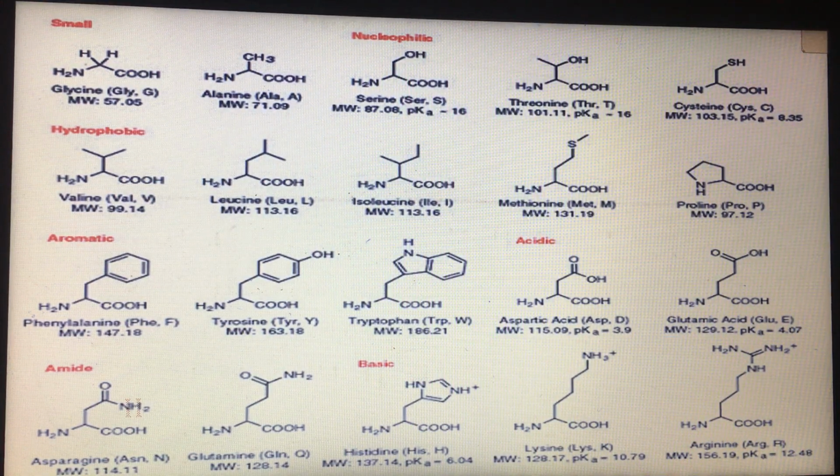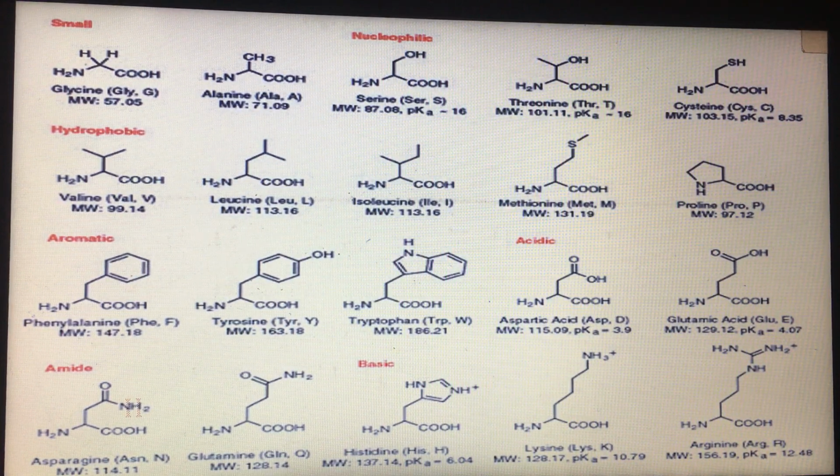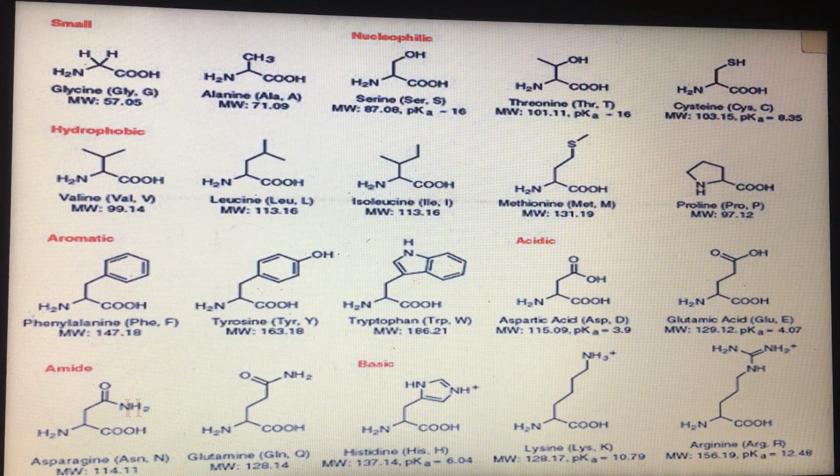So when we eat animal proteins, we take in all 20 types of amino acids, but when we eat plants, there are one or two essential amino acids lacking.